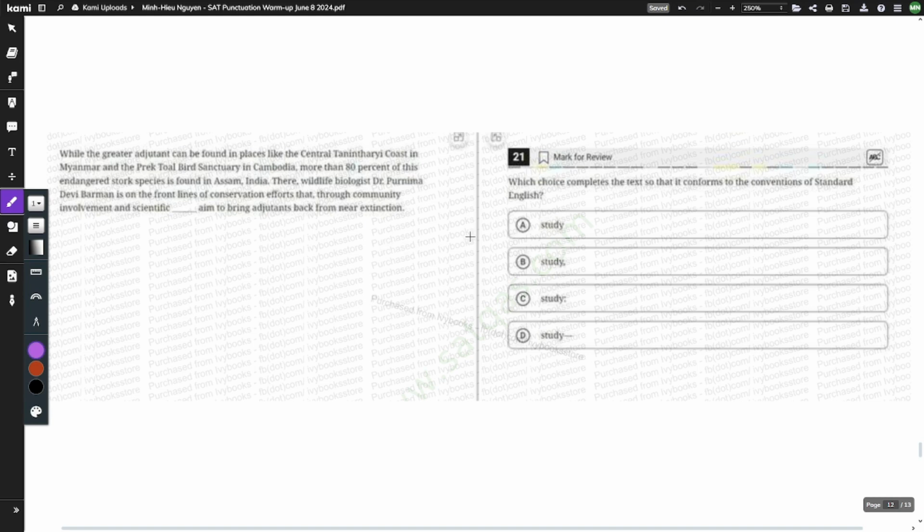Okay, question number 12. So let's look at these answer choices. Oh, for the first time, there's a colon and a single dash. And if you remember, these two are the exact same thing. They have the exact same function. They can't both be right, so instead they're both wrong. Now, let's start looking at the text.